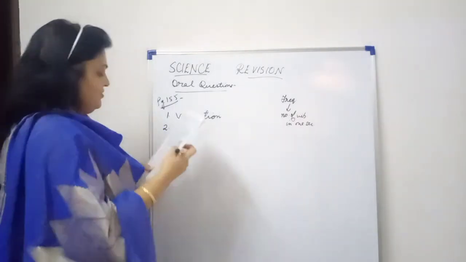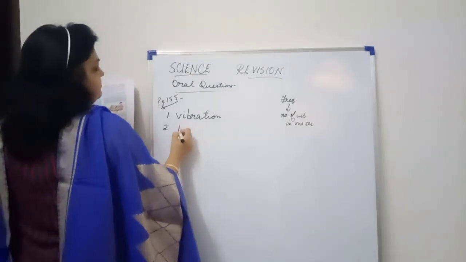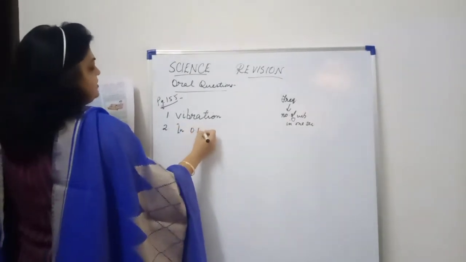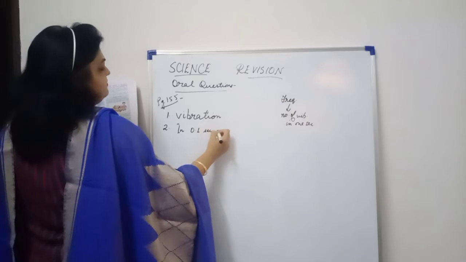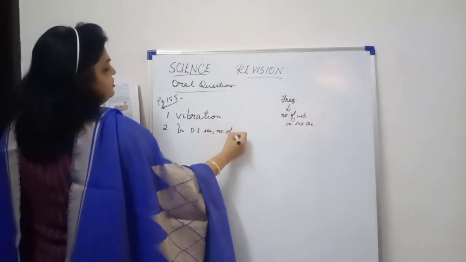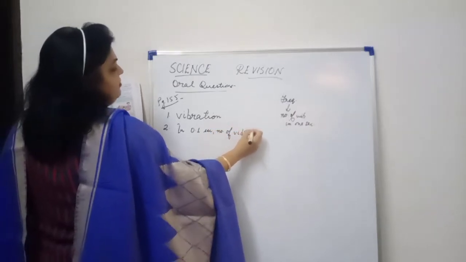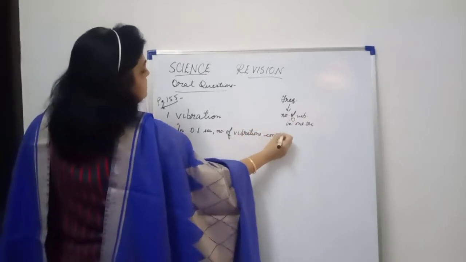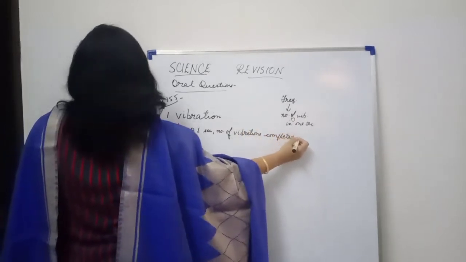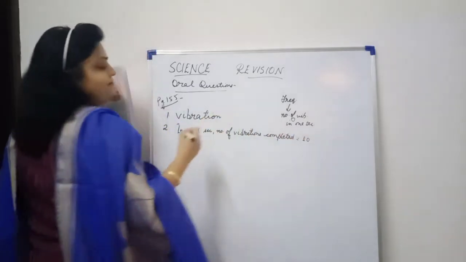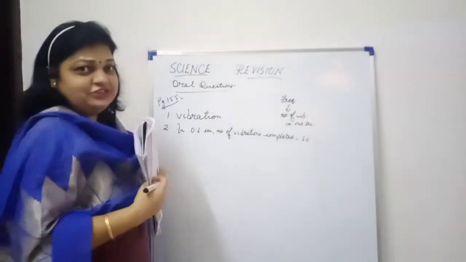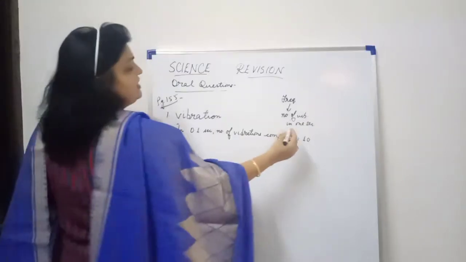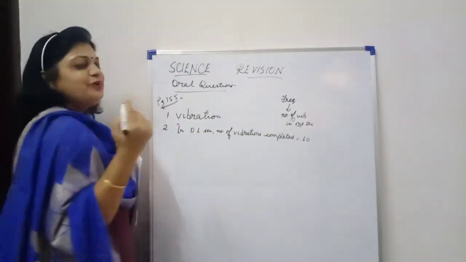Let's write the statement. In 0.1 second, number of vibrations completed is equal to, how many have they given? 10. This is given in the question. Now when we measure frequency, we need the time to be 1 second.